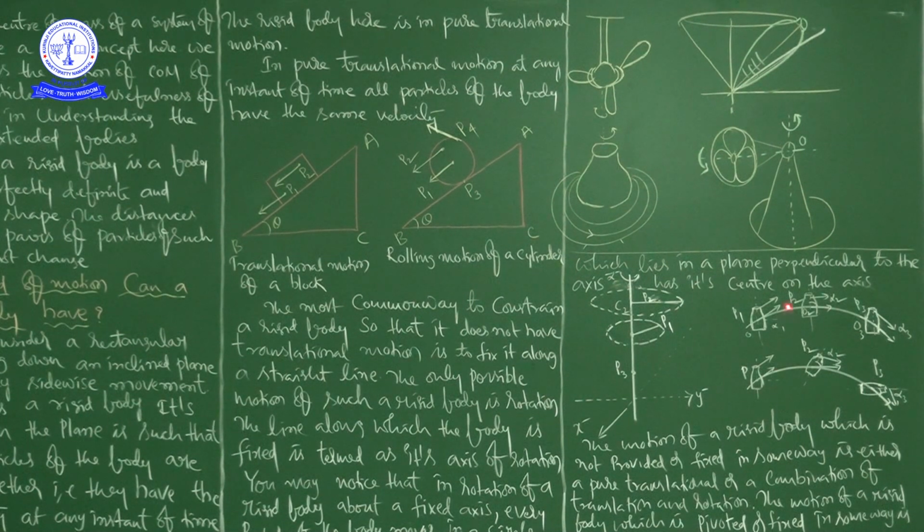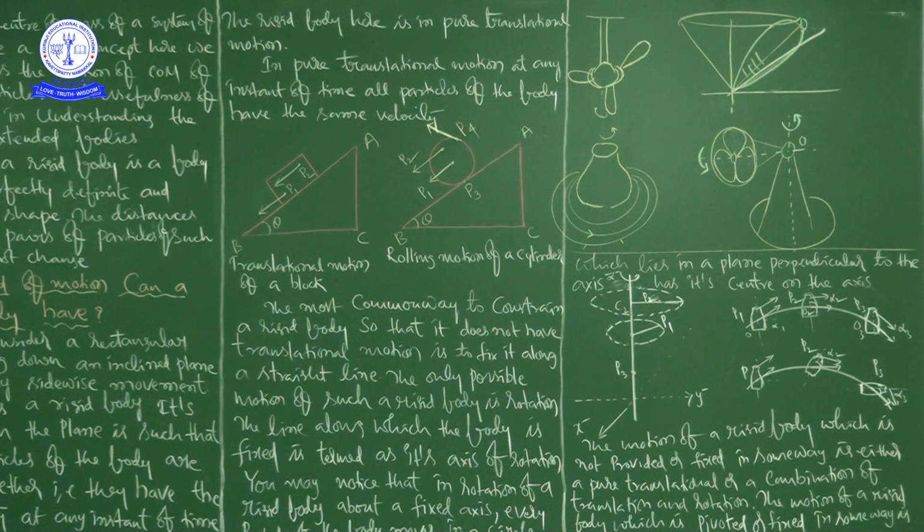By seeing these two pictures, you can understand easily. You can try this also by taking a water bottle. When a body is moving like this, you can understand the difference between pure translational motion and the combination of translational and rotational motion.